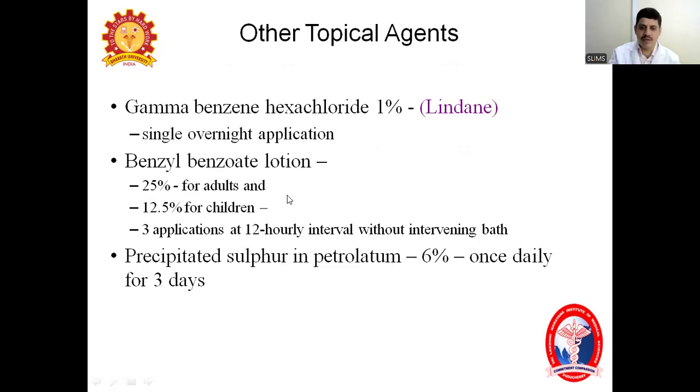Others are 25% benzyl benzoate, and in kids it is 12.5%. And how is it applied? Usually 3 applications at 12-hourly intervals all over the body without an intervening bath. Should not take a bath. Like that benzyl benzoate is used. So other options, most commonly in the kids as well as pregnant ladies, is precipitated sulfur, 6% in petrolatum. Once daily for 3 days, you are to apply.